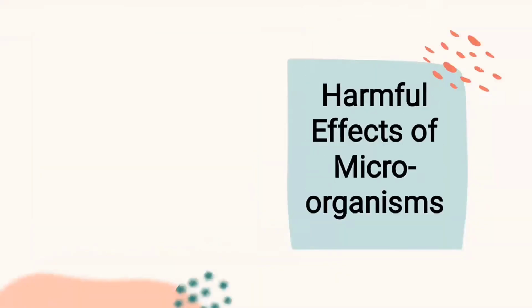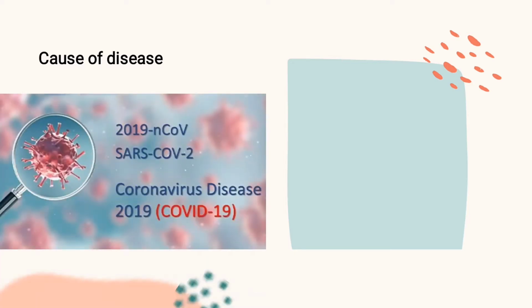So then we move on to the harmful effects of microorganisms. Even though they are beneficial to the earth, they are also harmful to the human body. So we will now discuss the harmful effect of microorganisms. Number one is that it causes disease. So microorganisms are responsible for various diseases in plant and animal.